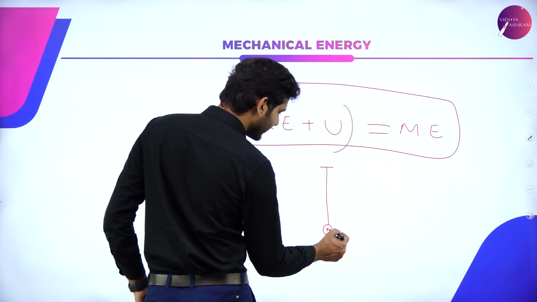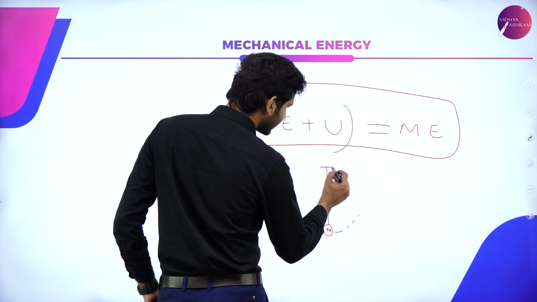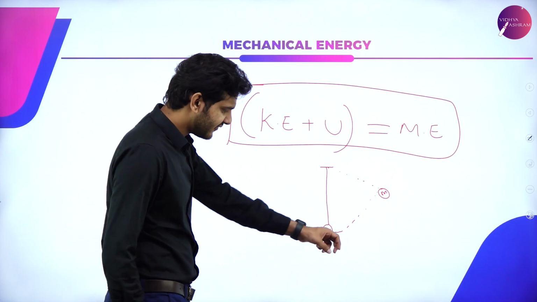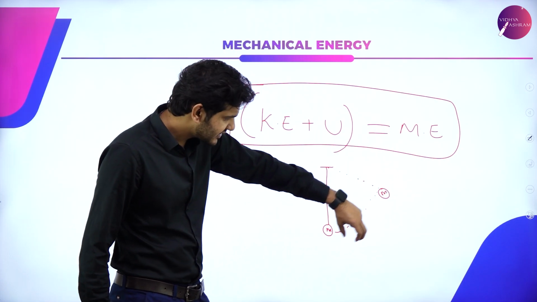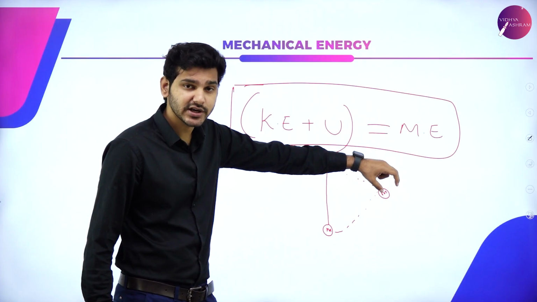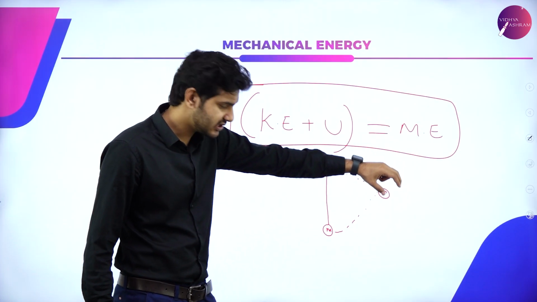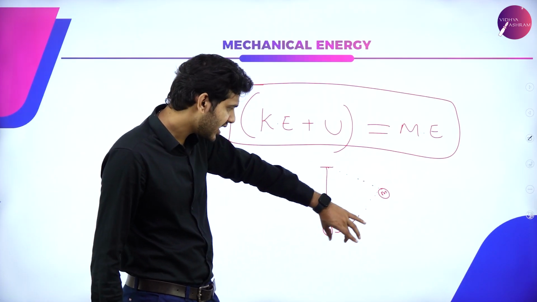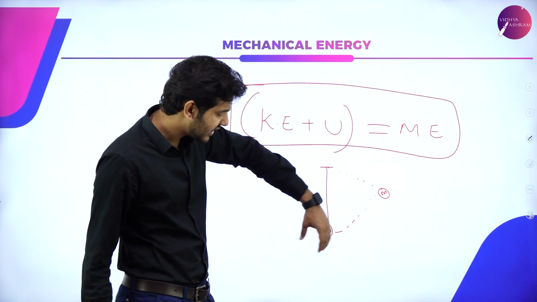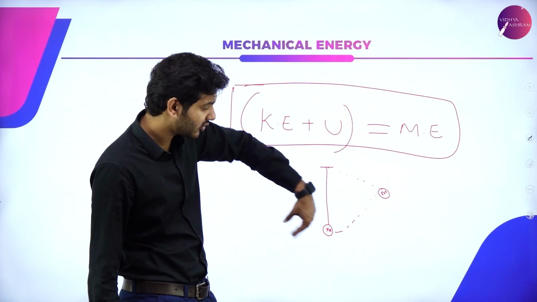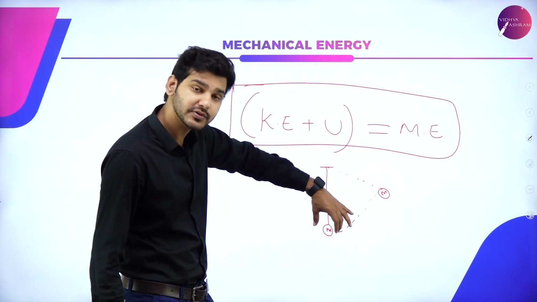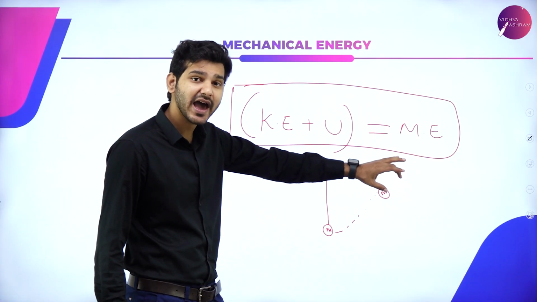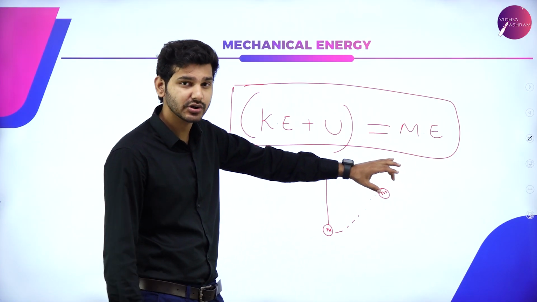So I'm assuming a case where I have kept this particular pendulum here. I've raised the bob and I've kept it here ready to let go. So the moment I let go, it will start to swing. Just the second before I let go, this mass is at a particular height from the mean position. I'll take this as the standard position for measuring left or right. So if I keep it up at this particular height, then obviously it will have potential energy due to its configuration or its position.